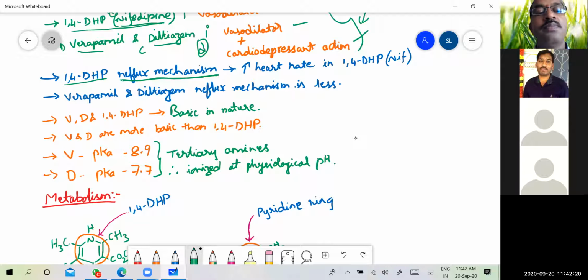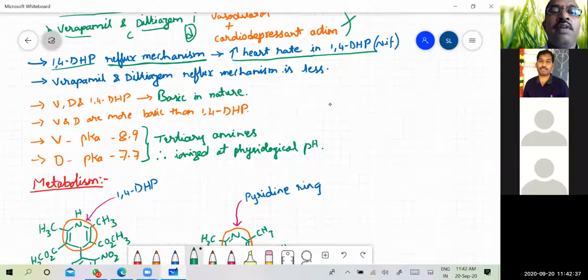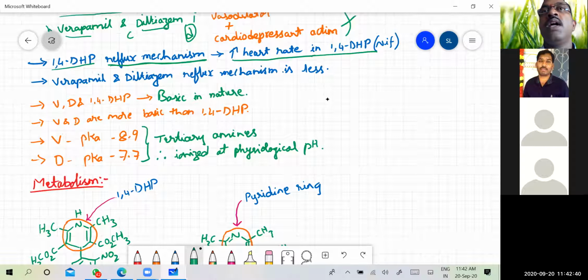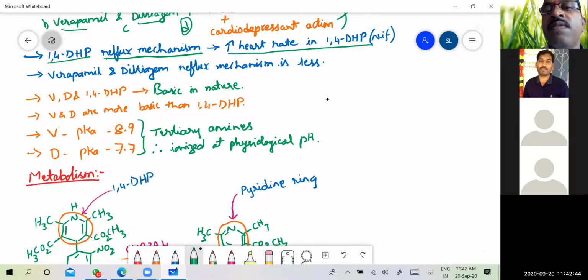So the reflex mechanism is very prominent in 1,4-dihydropyridines or the depin class, which will lead to an increase in heart rate, which is not a desirable condition. So this is an adverse effect or a side effect that you will have to remember. Verapamil and diltiazem, the phenylalkylamine and benzothiazepine classes, have less reflex mechanism.